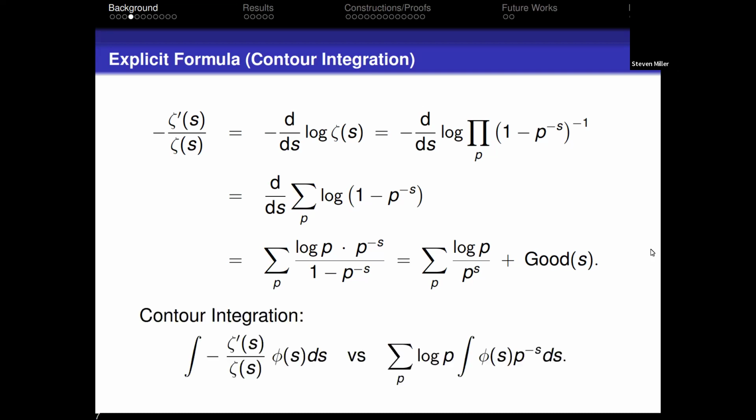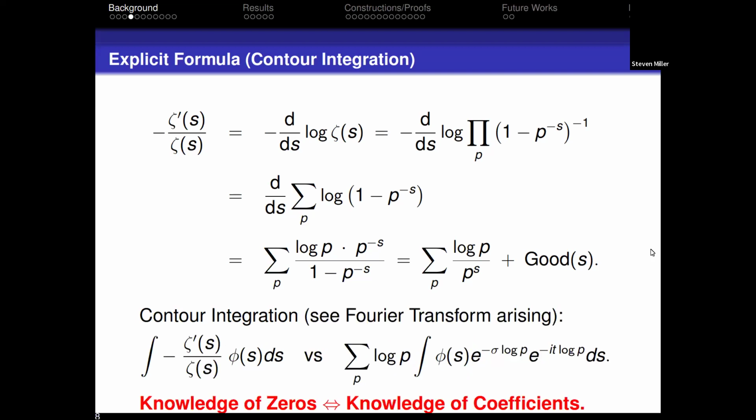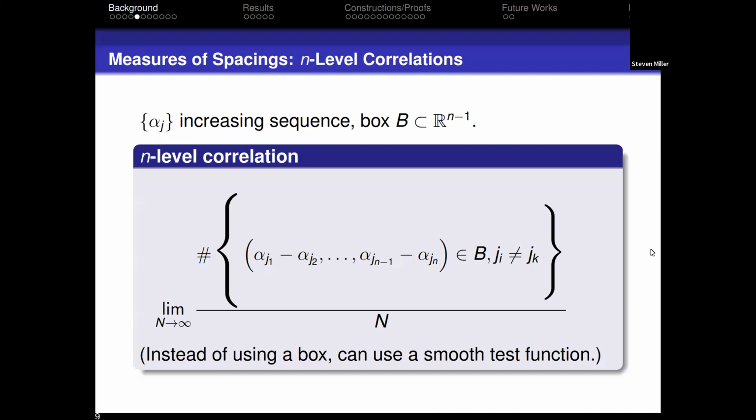And now when I multiply by a test function and do my contour integral and shift the contour, I pick up contributions from the zeros and the poles of the zeta function, and I get this sum over zeros on the left is equal to this kind of weighted sum over the primes on the right. And if you replace p to the minus s with what it really is, you see that the right-hand side, at least if I'm facing like this, yes, is the Fourier transform. And this is why we have sums of phi over the zeros on one side and sums of phi hat over the primes on the other.